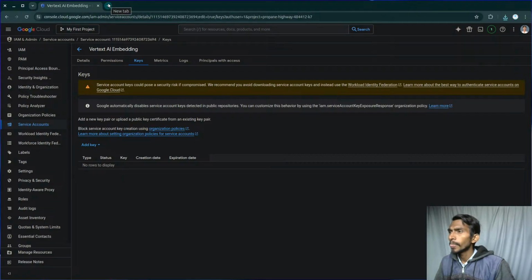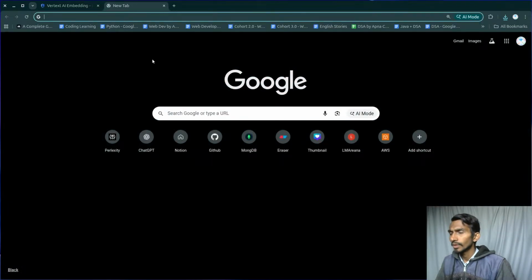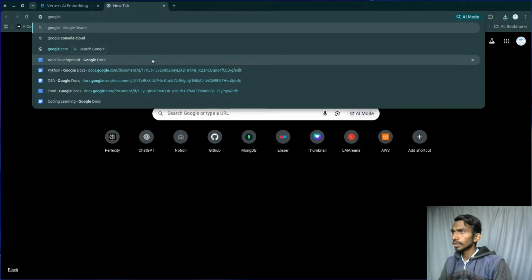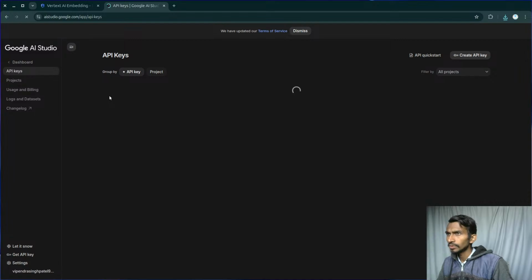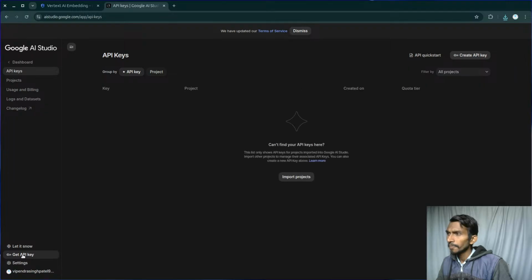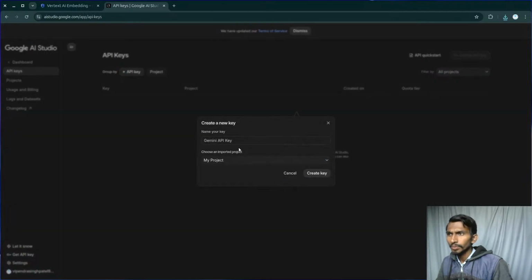And one more thing, Google API key. Let's simply click on this. Console Studios, that is actually the AI Studio. From here I can get the keys, and I can talk to the LLM models. Okay, yeah, get API key. I'm already in this particular section. I can just simply create a new API key, Gemini API key, project and all. And this is how API keys can be created.